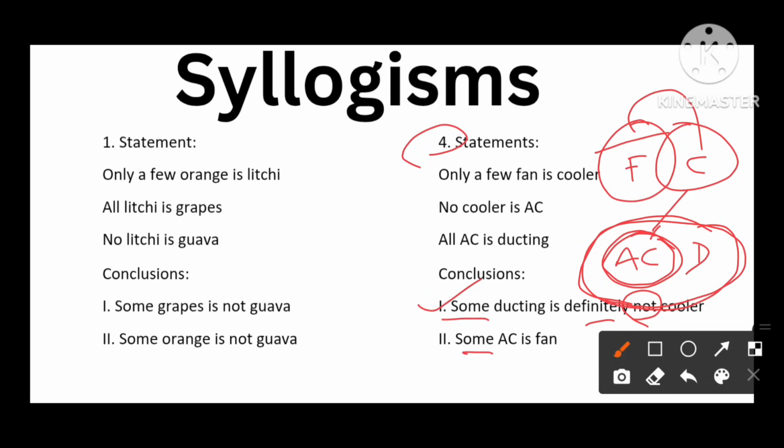Next, some AC is fan. Some part of AC is sharing with the fan. It is not like that in our basic Venn diagram. So this conclusion will be false.